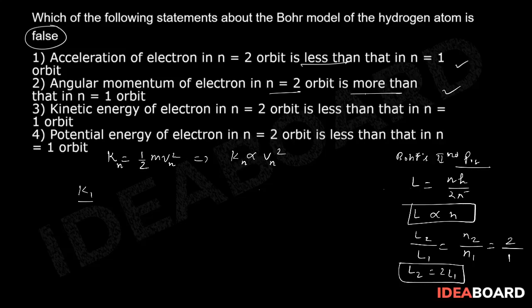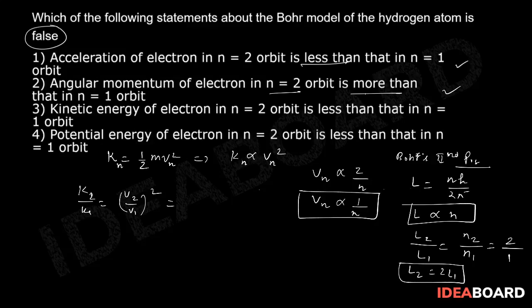That means K2 upon K1 will be V2 upon V1 whole square. Now we know that Vn is proportional to Z by n. For hydrogen atom, Z is 1, so this is proportional to 1 upon n. So I can utilize this relation. Instead of Vn, I can write 1 upon 2 square divided by 1 upon 1 square. So this is going to be 1 upon 4. So K2 is going to be K1 by 4.